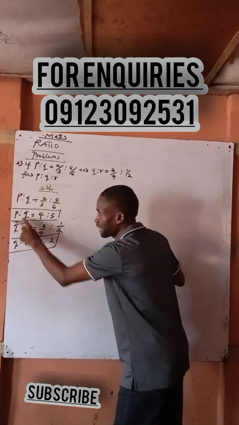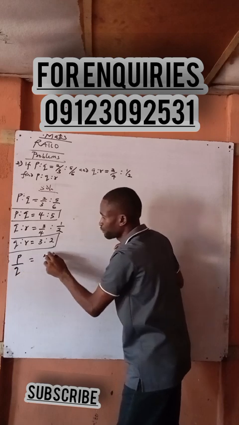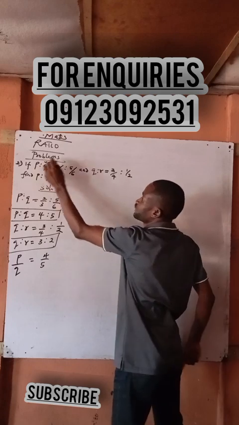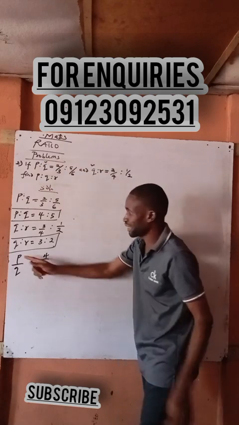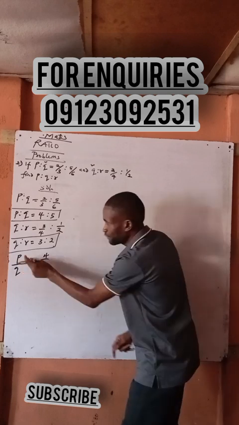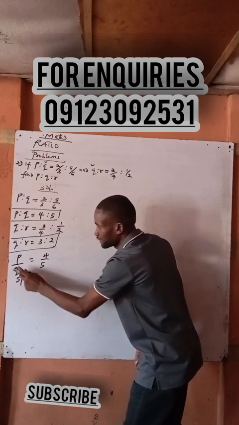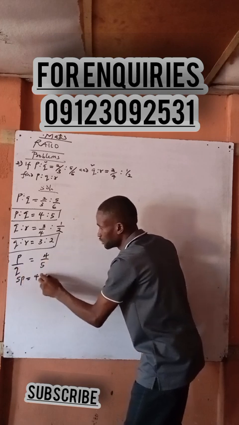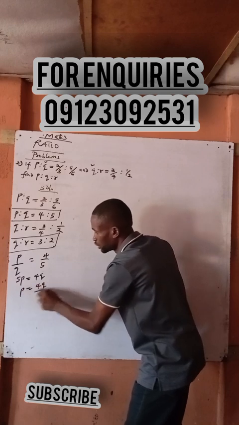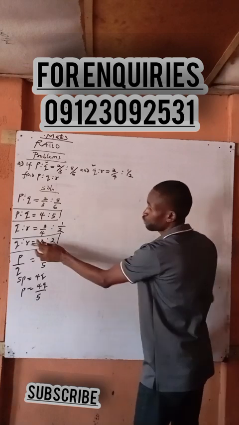From here, this one is P all over what now? Is equals to 4 all over how many now? Now you notice that because Q is here and Q is also here, that means I'm going to make P the subject here. Idea? So if I cross multiply, 5 times P is how many now? 5. Then Q times 4 is what now? Then if I make P the subject, P is equal to 4Q all over how many now? 5. Is it over 5? Yes.